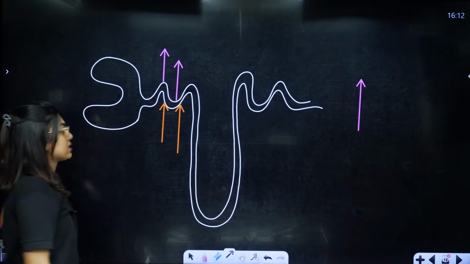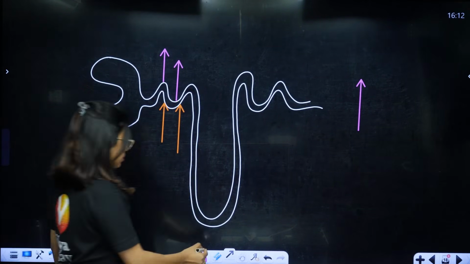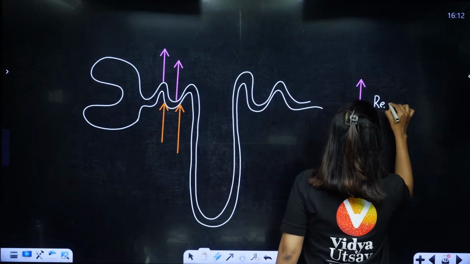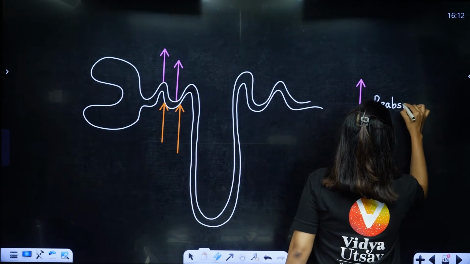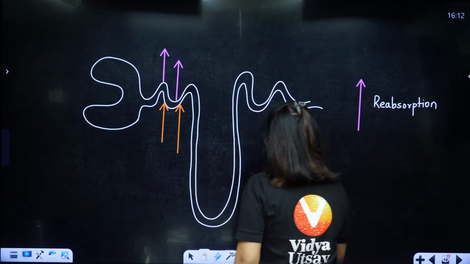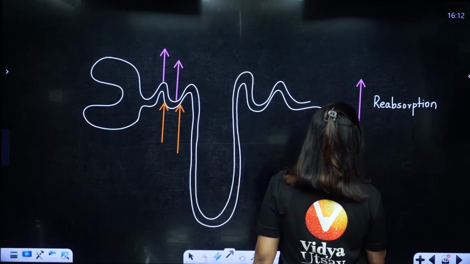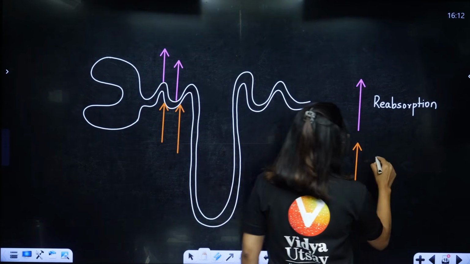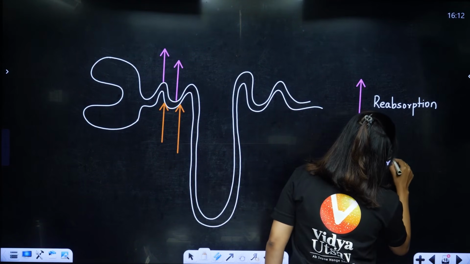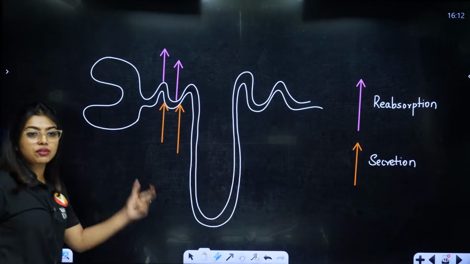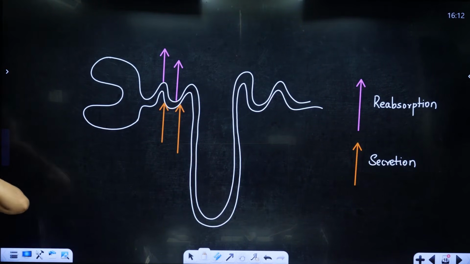Okay, into the cells. So this is what is happening. Yes, ma'am. That means, students, here this arrow indicates reabsorption. Whatever the body needs, it will reabsorb from the tubules, telling that I want this. And whatever the body does not want, it feels like, oh no, I don't want it, it will do secretion with the help of this. So please understand this arrow mark, otherwise it will become difficult.